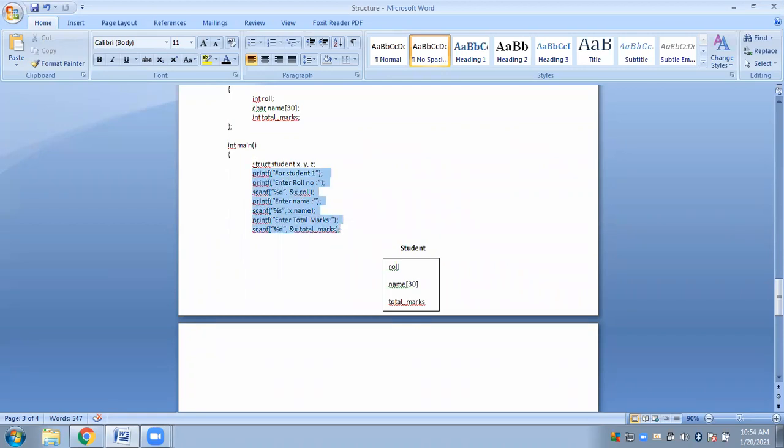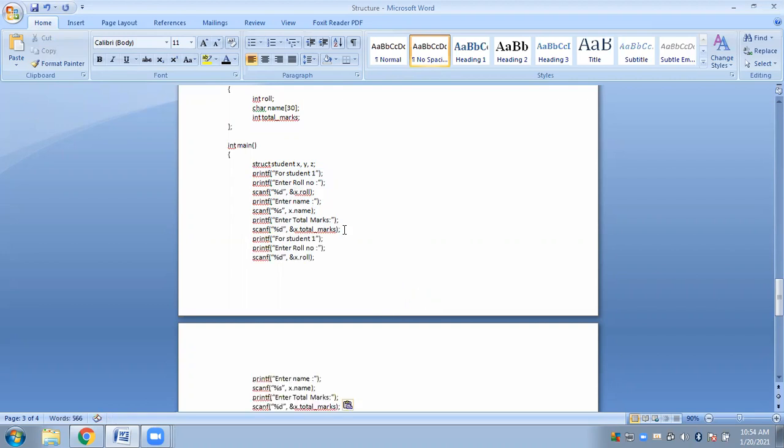For student 1, you have to enter the values. For student 2 also you will be writing the same statements. What is the contribution of this feature in PLC? For student 2 also you have to write the same statements.